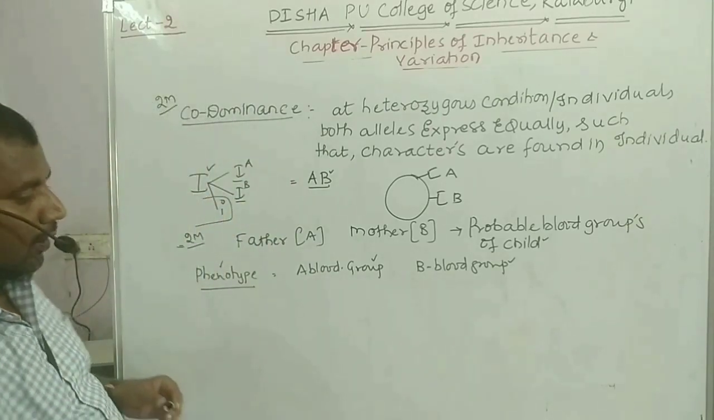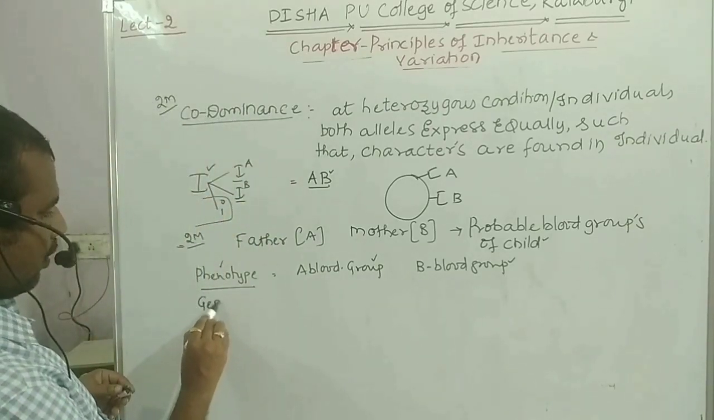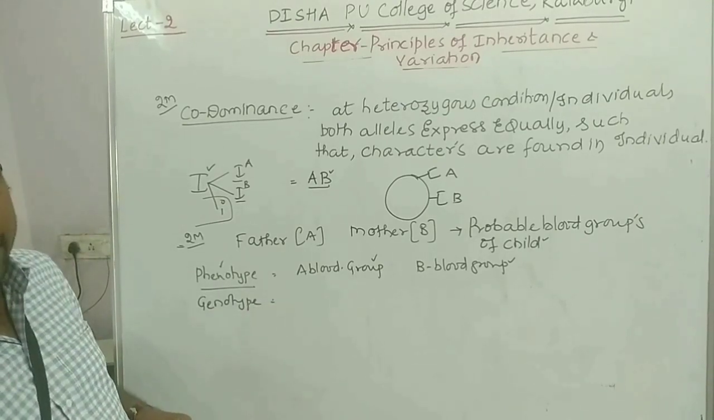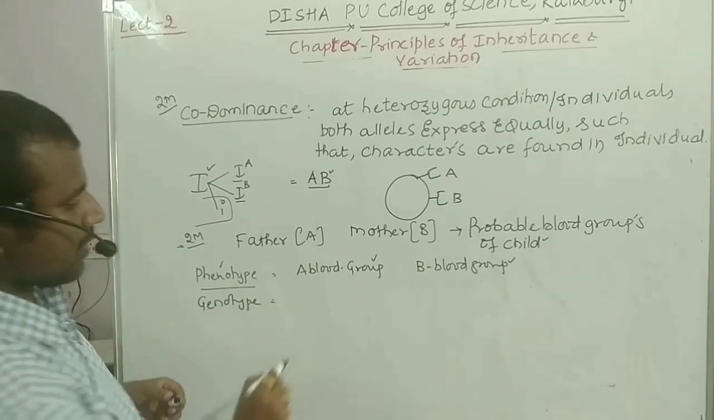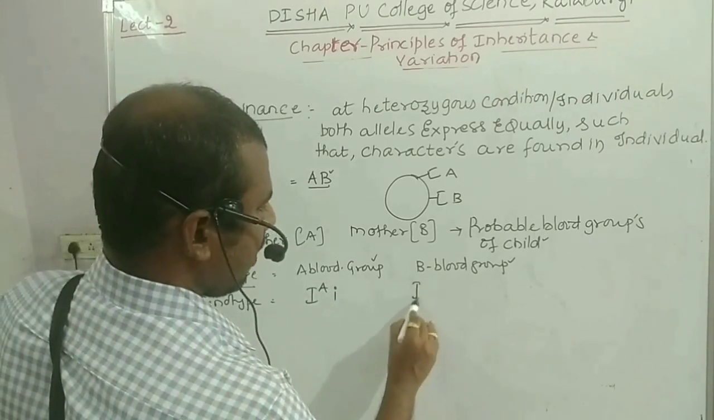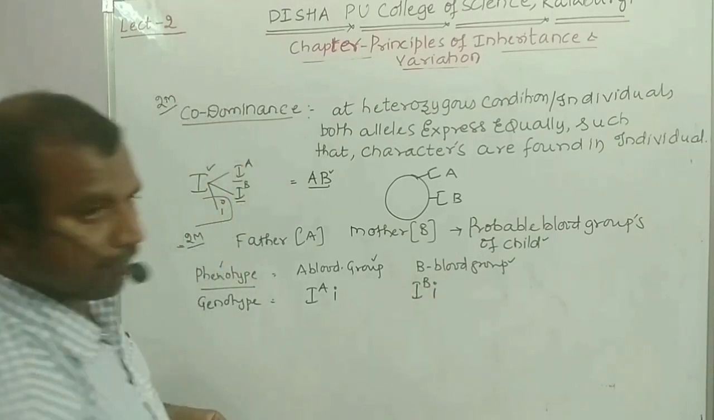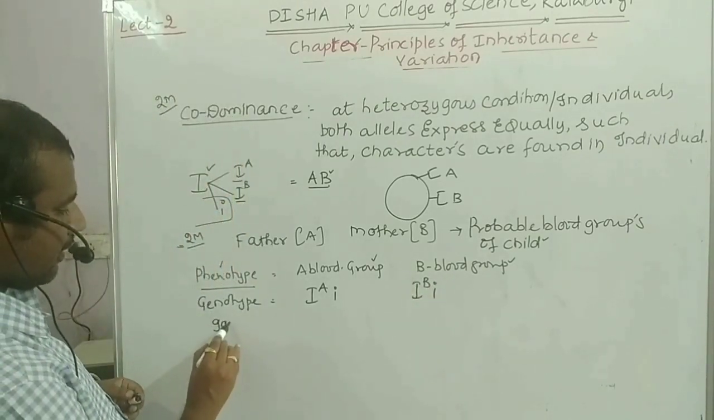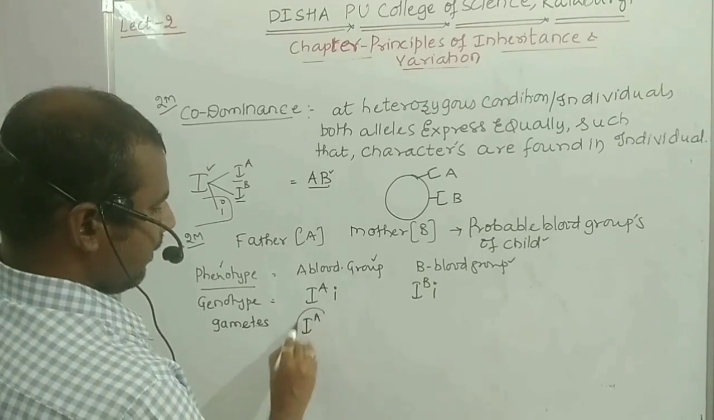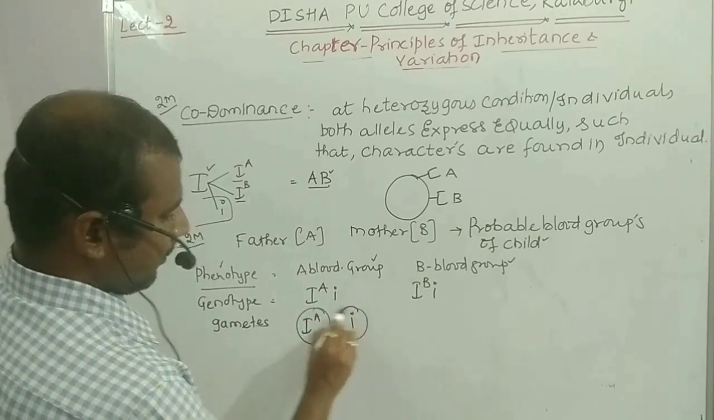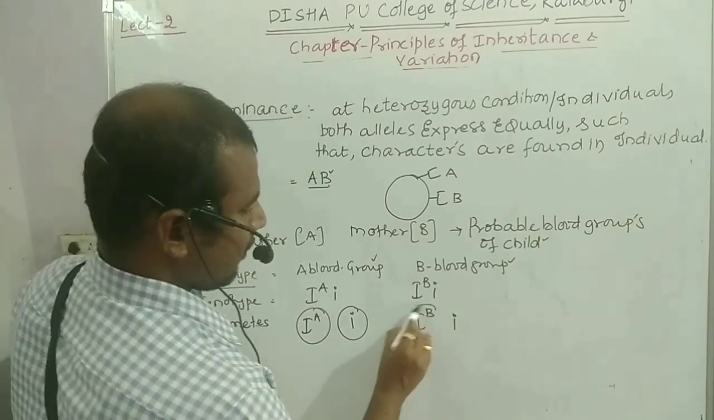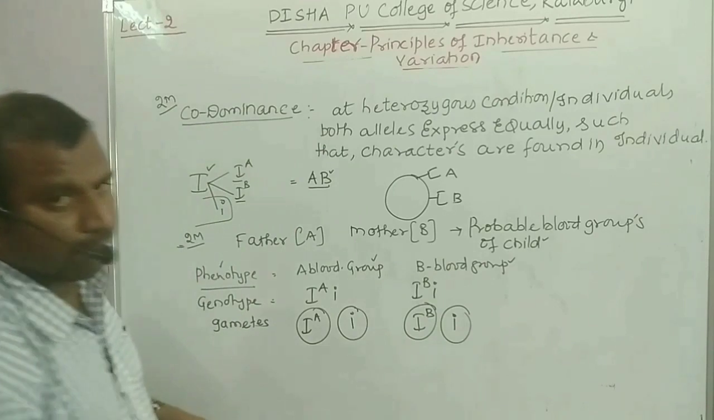Right, children? Now consider the genotype of it. For the genotype we have to take a heterozygous condition: capital I A small i, capital I B small i. Now the gametes of it: IA, small i, IB, small i. So these are the gametes.